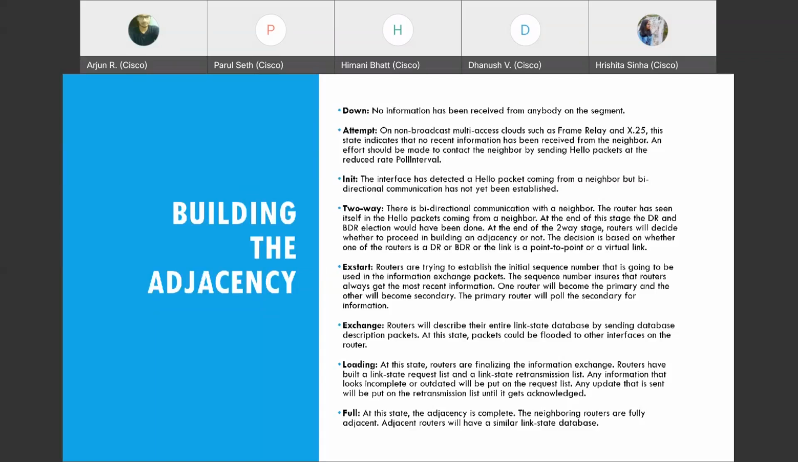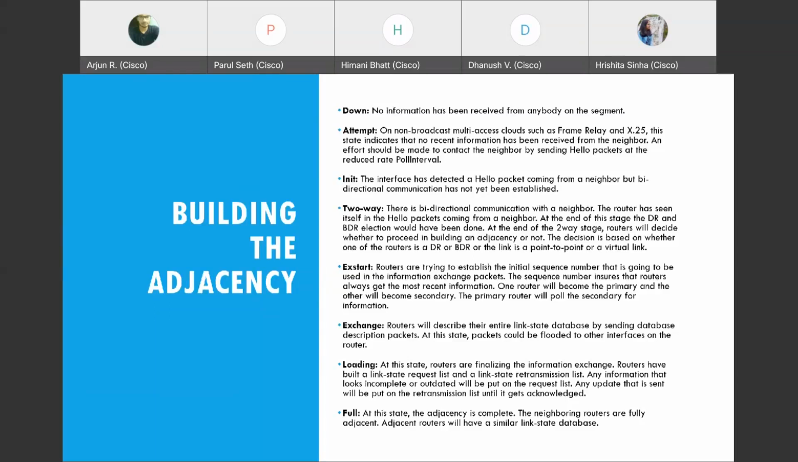At the end of the two-way stage, routers will decide whether to proceed in building an adjacency or not. This decision would be based on whether one of the routers is DR or BDR. Depending on whether one of these routers is DR or BDR, the link would be established, and that link would be updated on the routing table. After this, I'll also say what are the common errors that will occur in all of these stages and how to troubleshoot them. For now, let's just understand the stages.